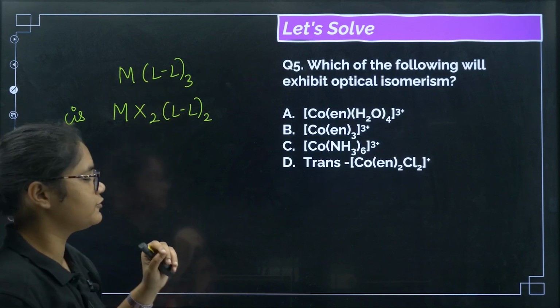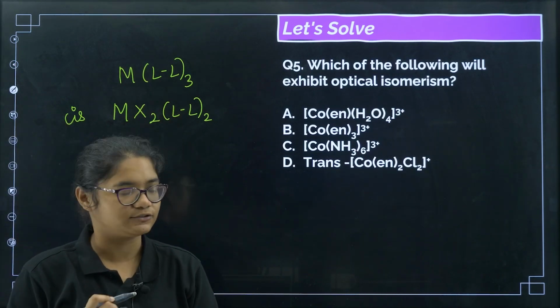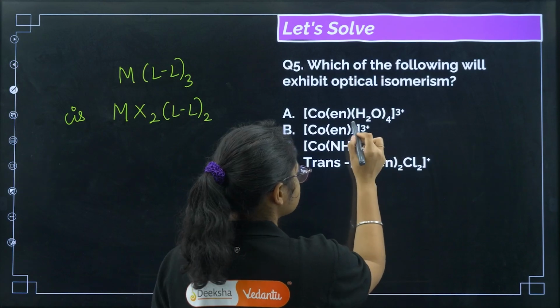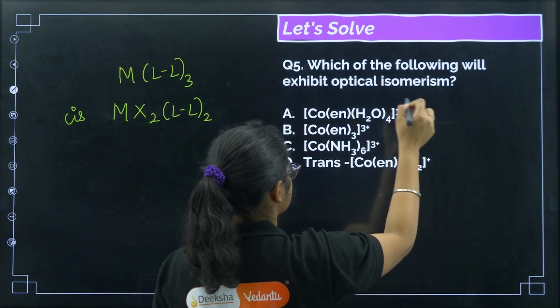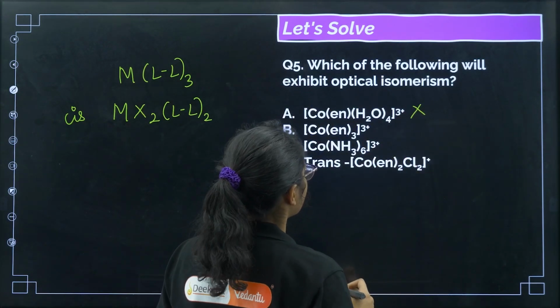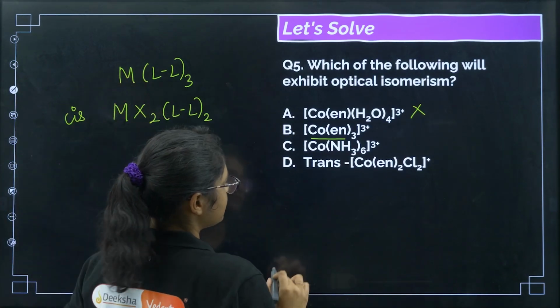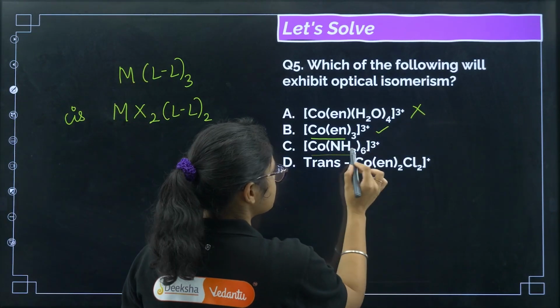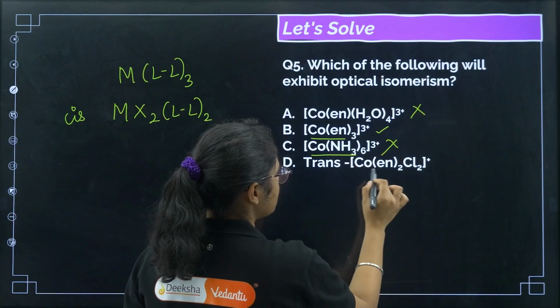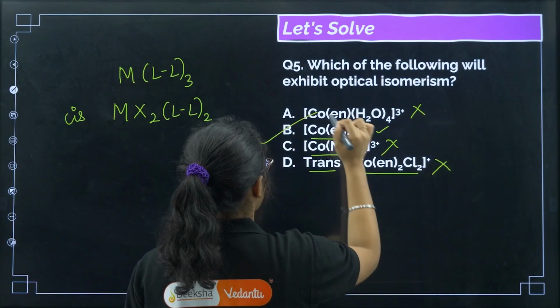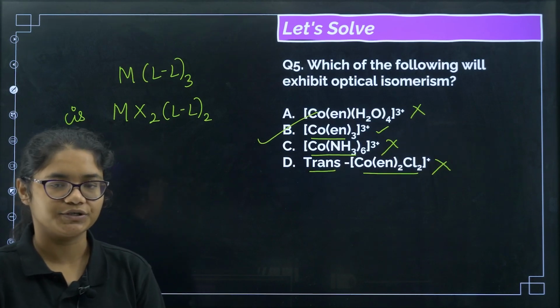So these two types of molecule will have optical isomerism. So if you see here, this one is H2O4, it doesn't match here, so we can eliminate this one. Next you see [Co(en)3], this is of this type, right? This can be the answer. Here [Co(NH3)6], again this is not there. This is of this type, but this is trans, so this is also not there. The correct answer for this question will be option number B.